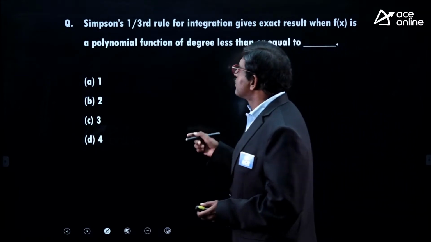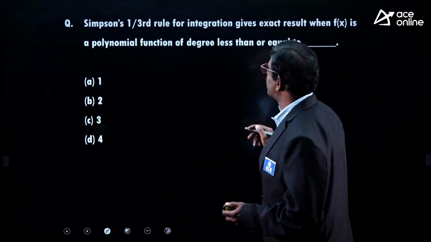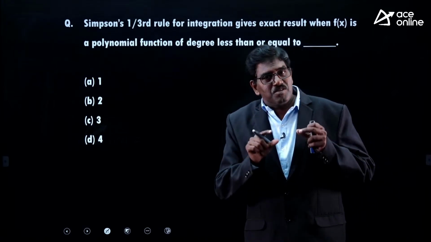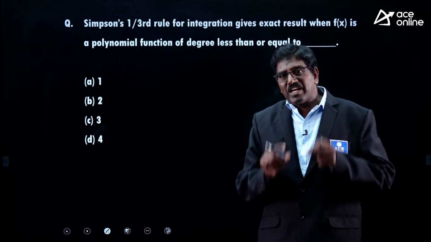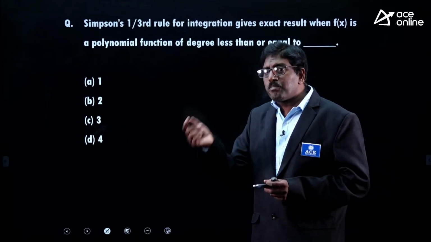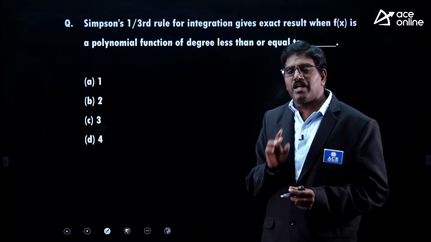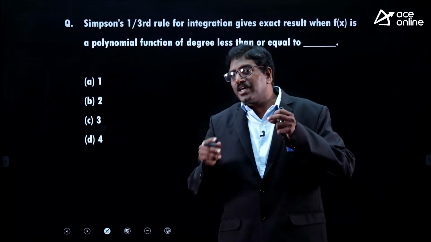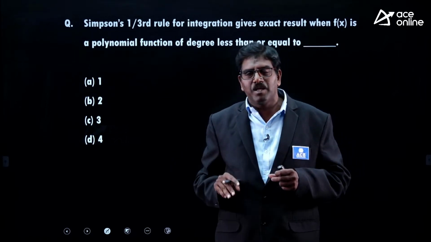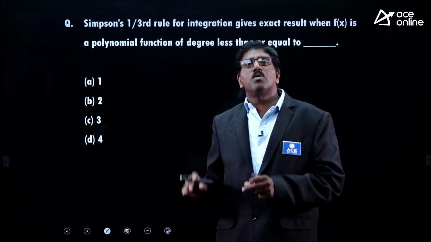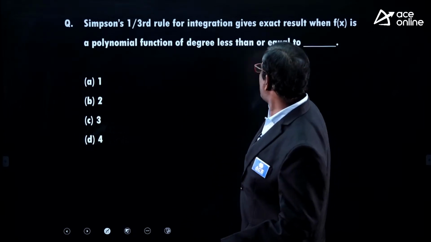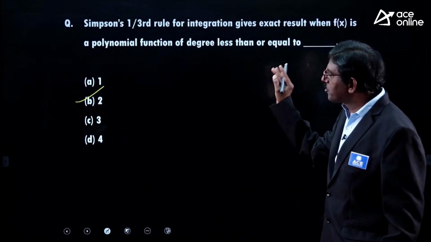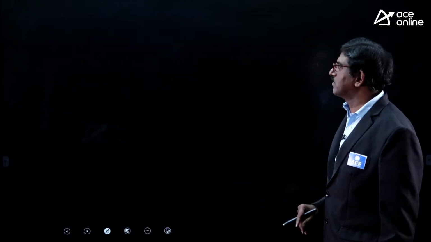Simpson's one-third rule for integration gives the exact result when f(x) is a polynomial of degree what. Generally, the Simpson's one-third rule formula we can derive by taking a polynomial up to degree 3. Up to degree 3 means maybe degree 0 or degree 1 or degree 2. By taking up to a second degree polynomial only, Simpson's one-third rule is derived. That's why, yes, polynomial of degree less than or equal to 2. So you should have a proper idea and concept to solve this.